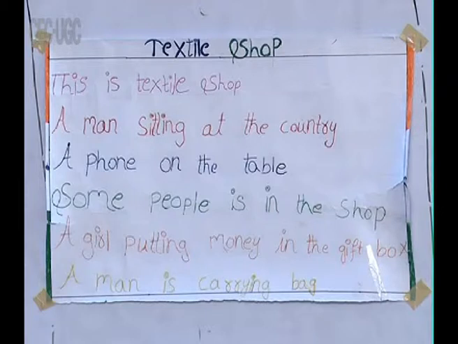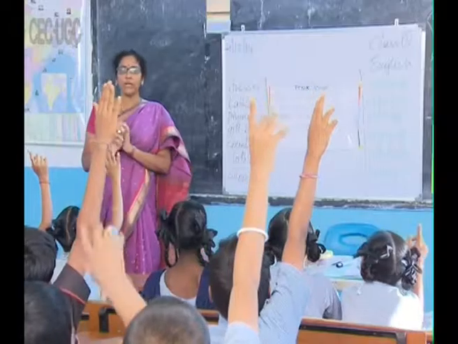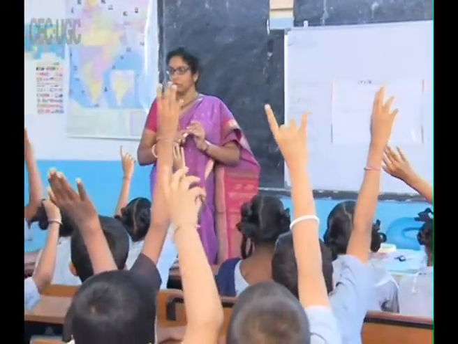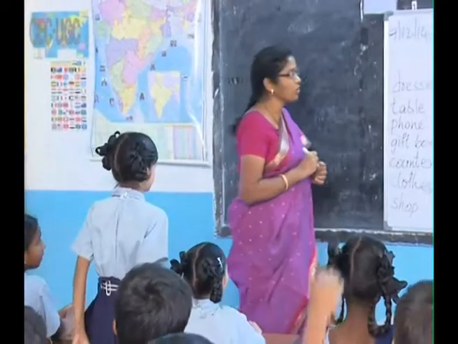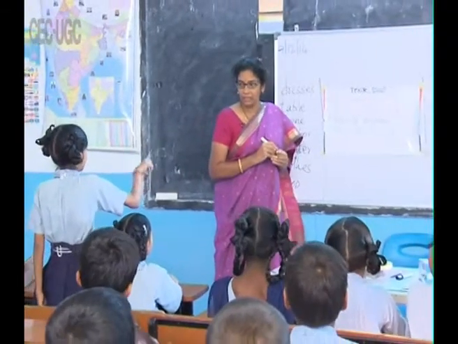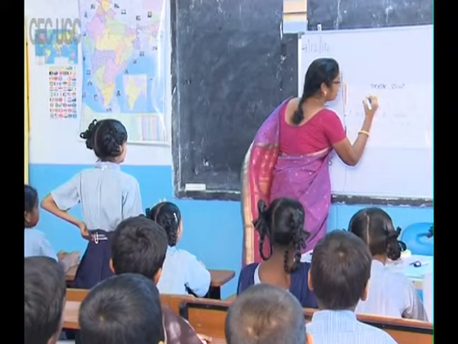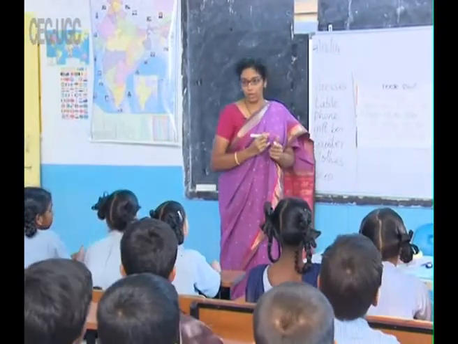Okay, now let me see. This is textile shop. There is something missing in this, I feel. Who is going to tell me? Okay, you tell. This is a textile shop. A. Where should A come, beta? Is के बाद. After this is a textile shop. Okay, very good. After syntactic editing, the teacher goes for morphological editing.